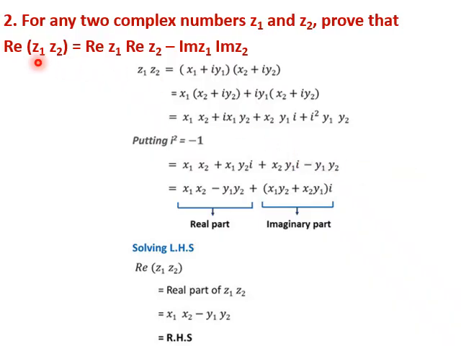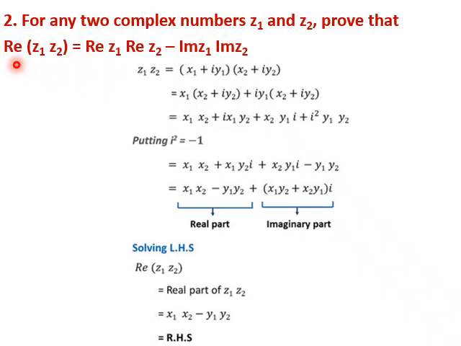So let us multiply first z1 into z2. That is x1 plus iy1 into x2 plus iy2. So we can open the bracket. x1 will multiply x2 plus iy2 and iy1 will multiply x2 plus iy2. Now we open up the bracket. This will become x1 x2 plus x1 iy2 plus iy1 x2, and here we'll get the i square term, which is minus 1. So this expression will become minus y1 y2. So the real part of this will be x1 x2 minus y1 y2, and this will be the imaginary part.